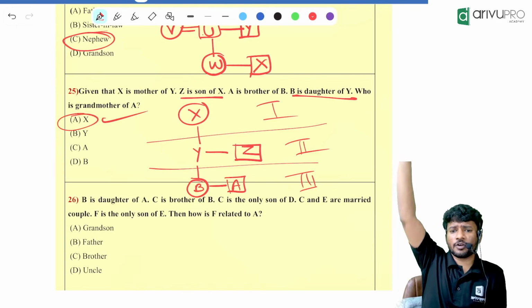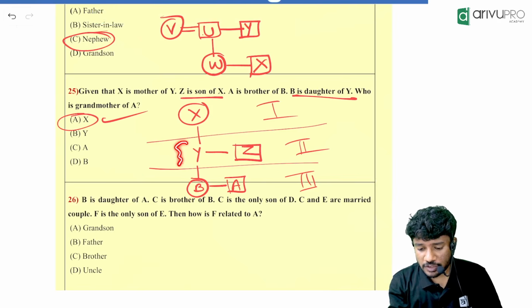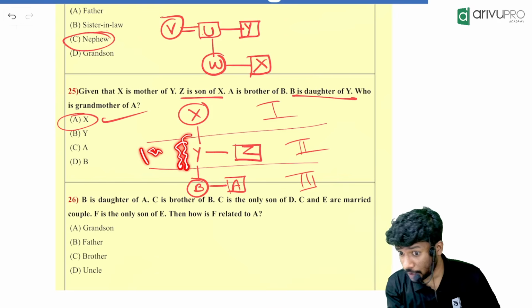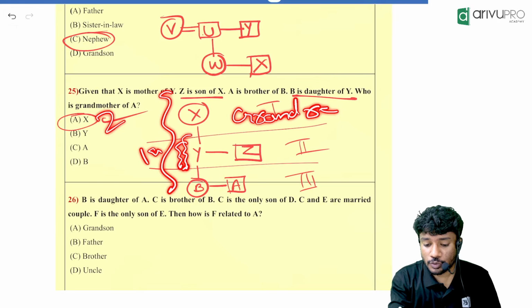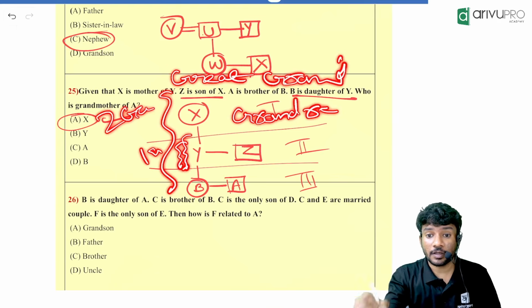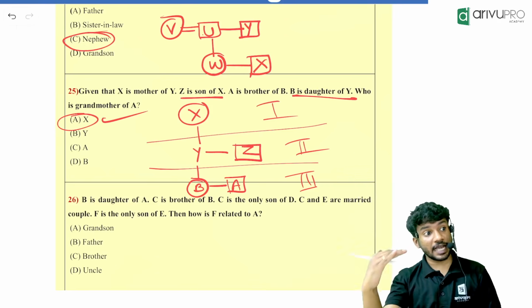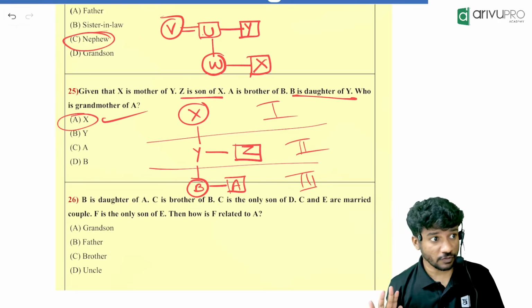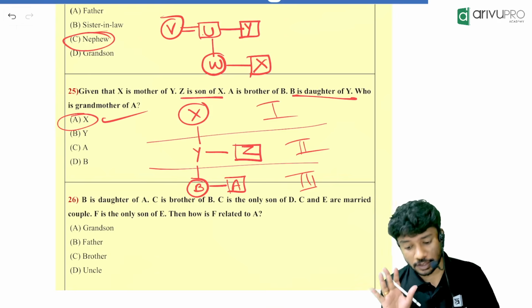Keep one more idea in your mind, people. If the generation gap is one generation, for example, here one extra generation in between them, whenever that one extra generation gap is coming, you should understand it is a grand relation. If there is a two generation gap, you will say what? Great grand. That way also you can remember. If it is going towards the up, you will say great grandparent. If it is coming towards down, you will say great grandchildren. Based on the gender, we will say it is male or female. Or we will say grandson, great grandson, or great grandmother. Keep it in your mind. It can be useful at some point.